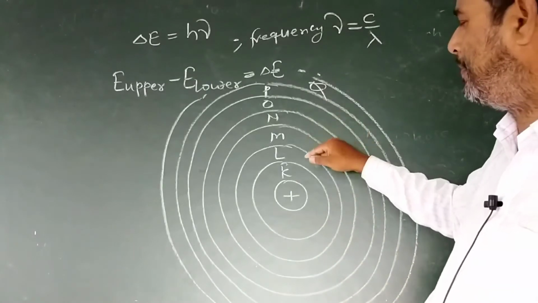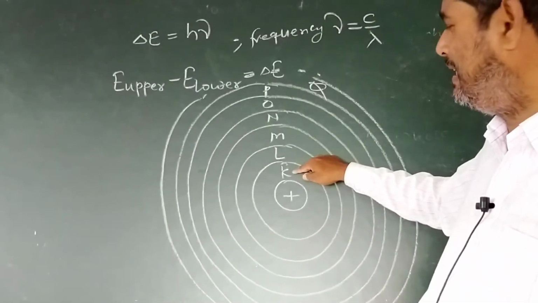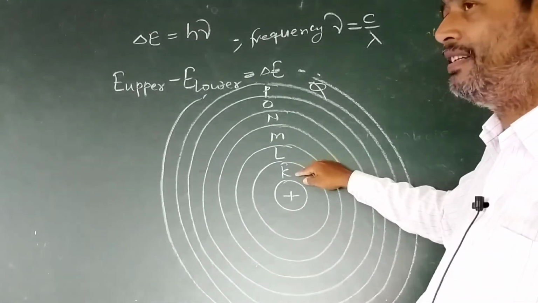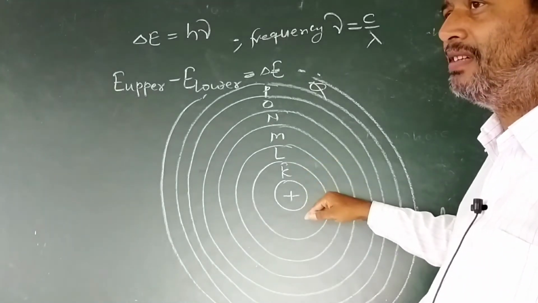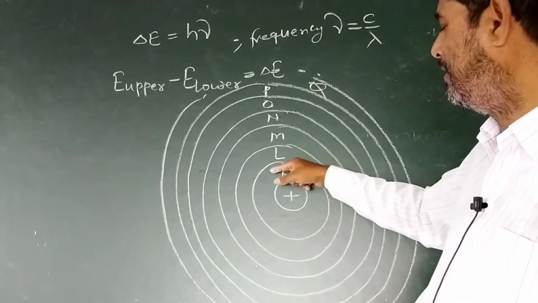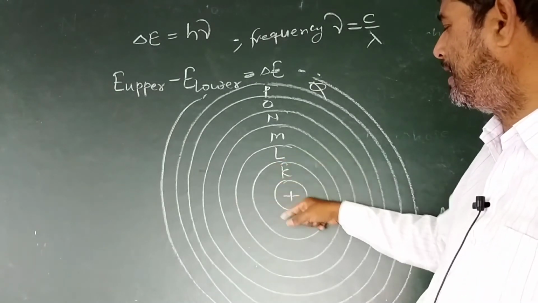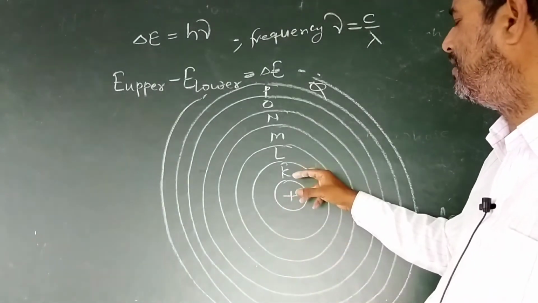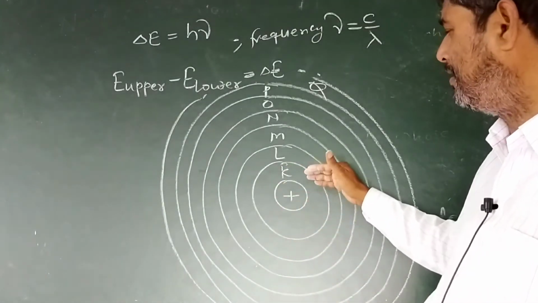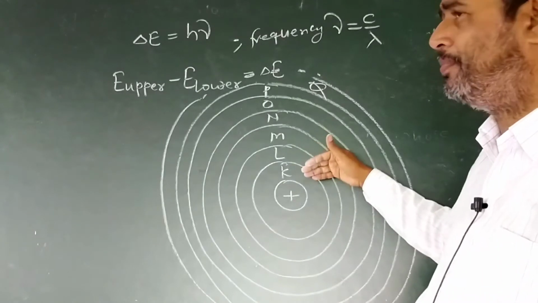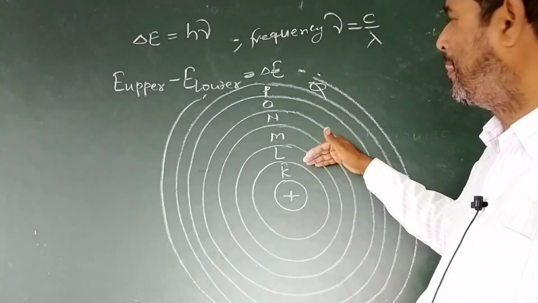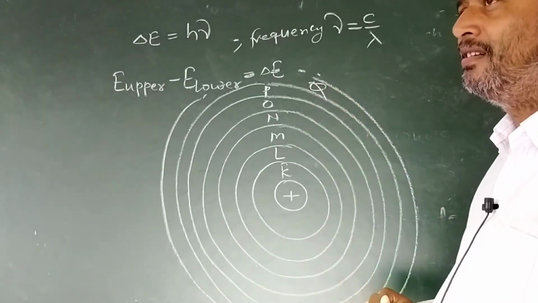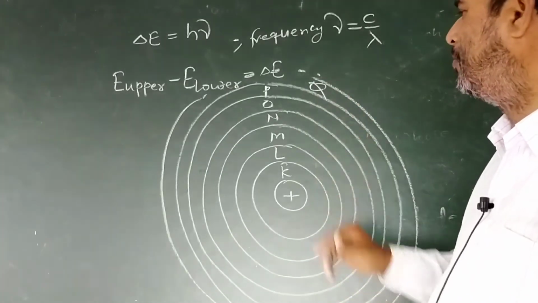If an electron is present in the K cell and it is excited, that is, it gains energy from outside, and the energy of the electron in the K cell is increased, it will not stay in K, but it will jump to another cell, another orbit having energy analogous to it.